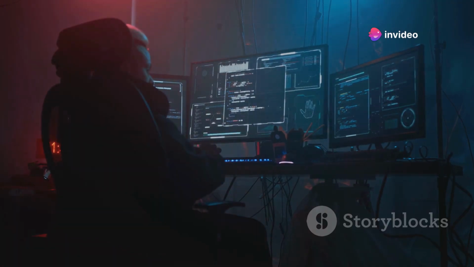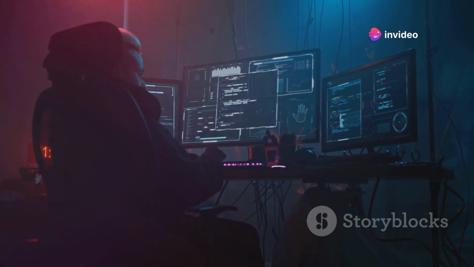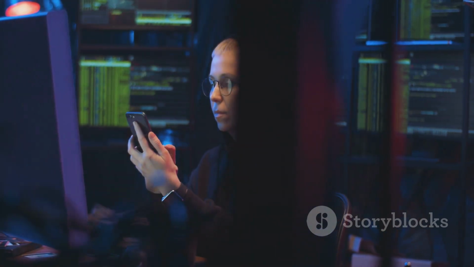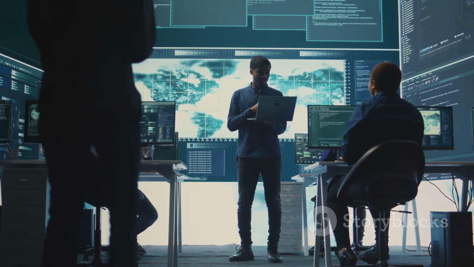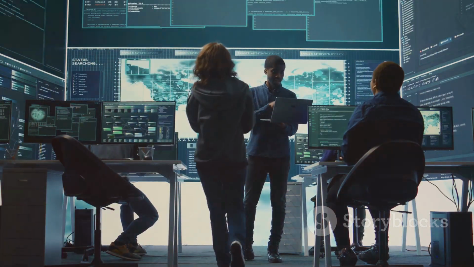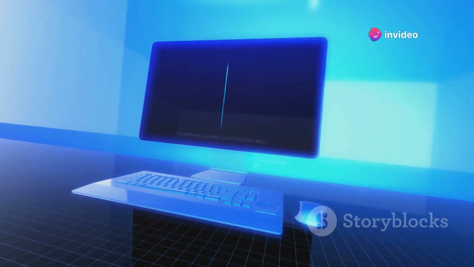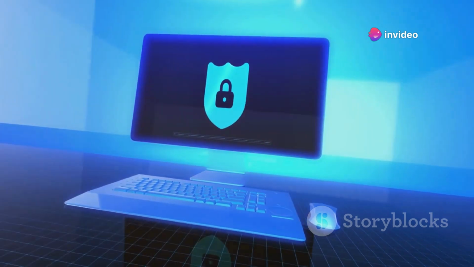Section 10. The Ethical Hacker, a guardian of the digital realm. Ethical hackers are the white knights of the cybersecurity world. They use their knowledge and skills to protect organizations and individuals from malicious actors. They are the guardians of our digital assets, ensuring that our data remains safe and secure.